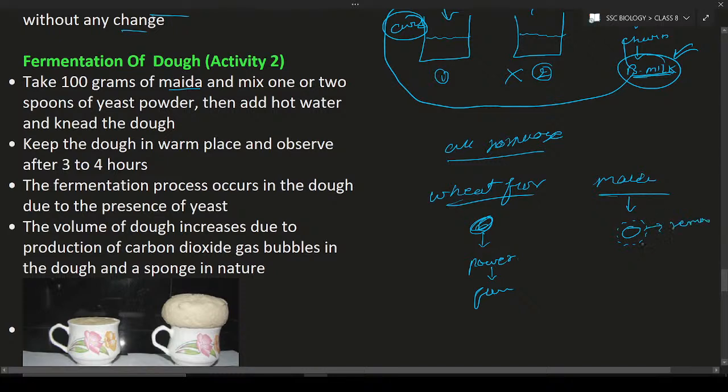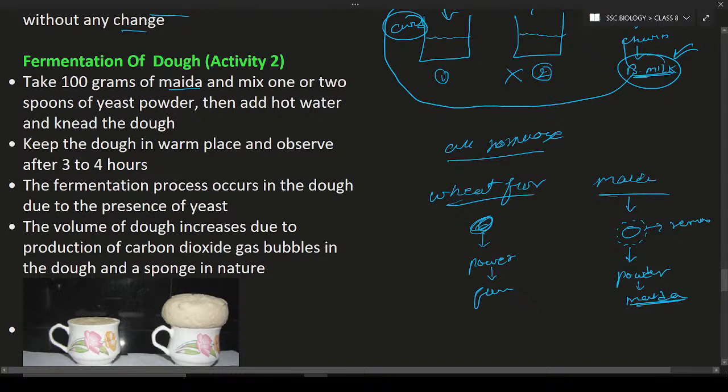That layer will be removed, and inside the seed there is a white part. That white part will be made into powder. That powder is nothing but maida, or you can call it all-purpose flour. So what is maida? The material inside the seed is made into powder and the outer layer is removed. That is known as maida.